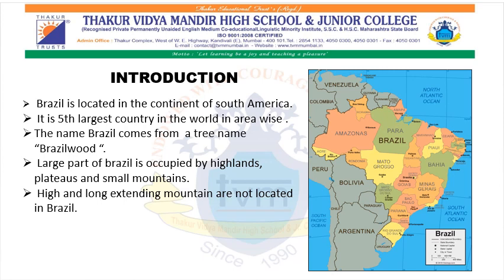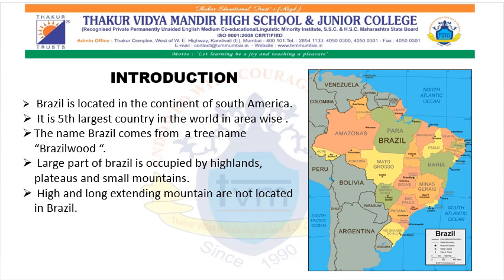Introduction. Here we are able to see the map of Brazil. It shows different states. We also can find the neighboring countries of Brazil. We can see the Atlantic Ocean in the eastern part of Brazil. Now Brazil is a country located in the continent of South America. It is the 5th largest country in the world area-wise. It is located in the northern, southern and western parts of the earth. This country got its name from a tree named Brazil wood.